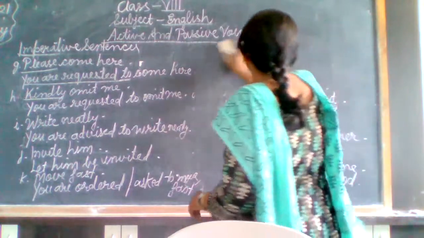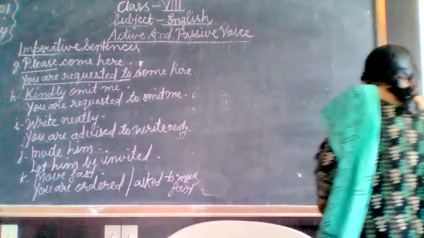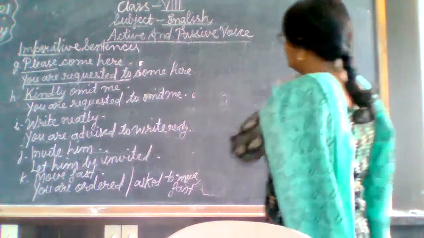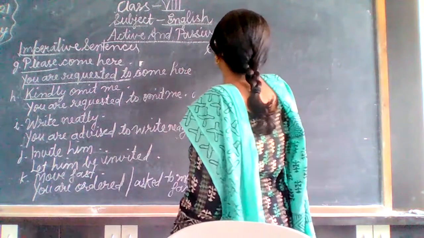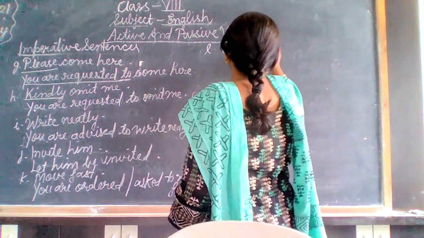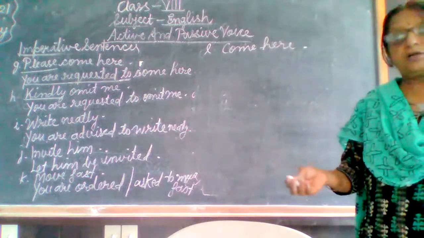Now listen here, next. Suppose our sentence is, come here. Okay, come here. Now listen here, a very simple sentence. It can be an order also.